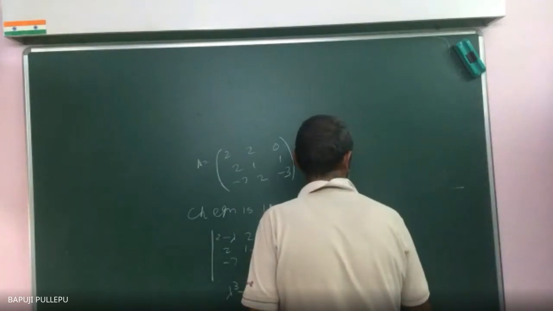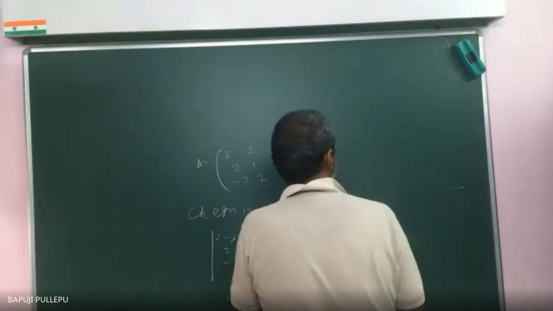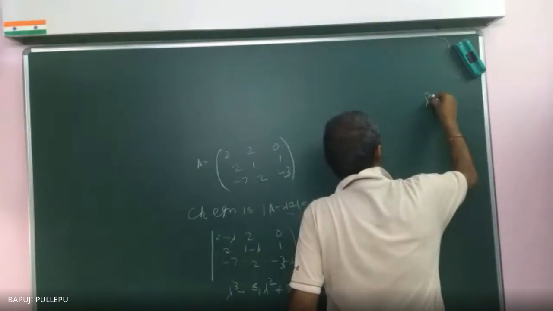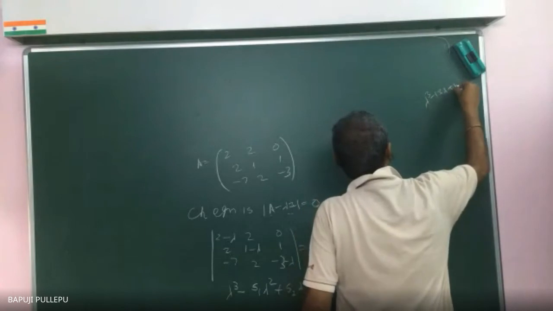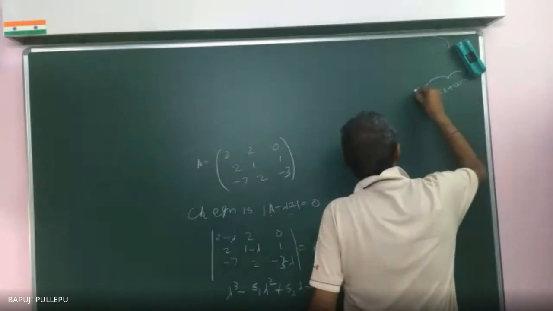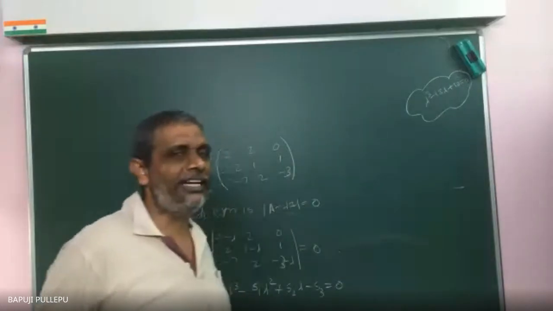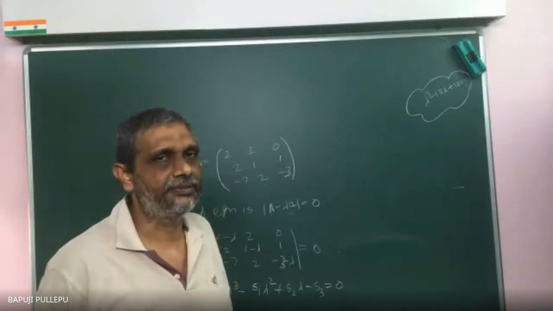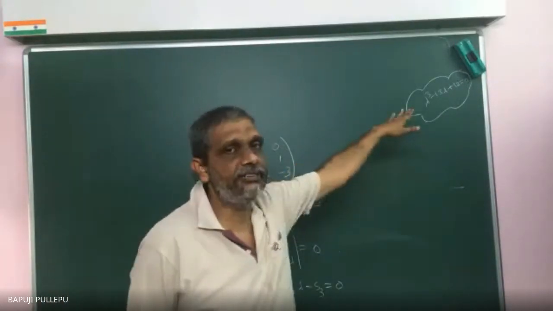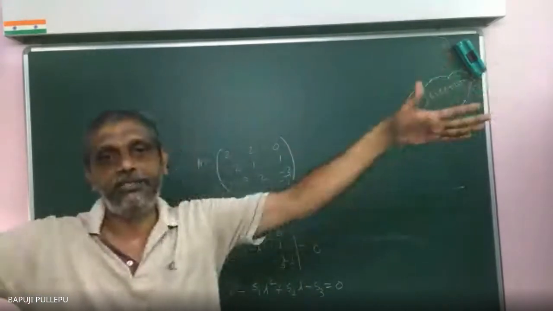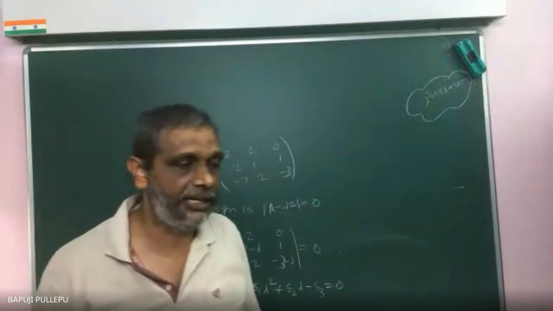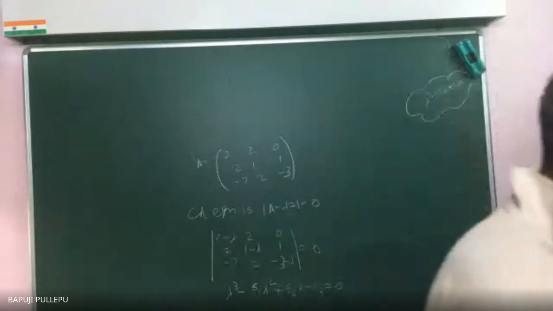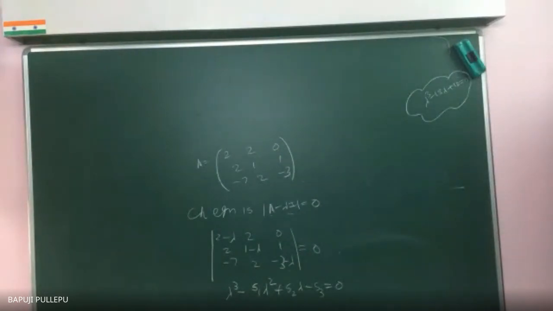Now forget about this equation. I will write here. Sir, lambda is equal to plus minus 3. No, that I will do later. For solving the equation, forget about this. Up to reaching this equation, you expanded, a very big expansion, you attacked it. Correct? Now what I am telling is, no need to do the expansion of the determinant.